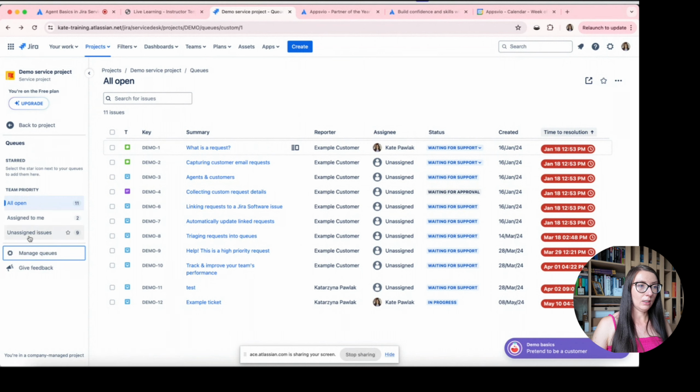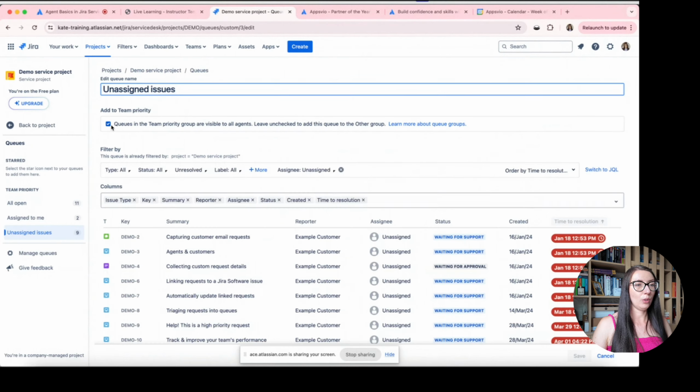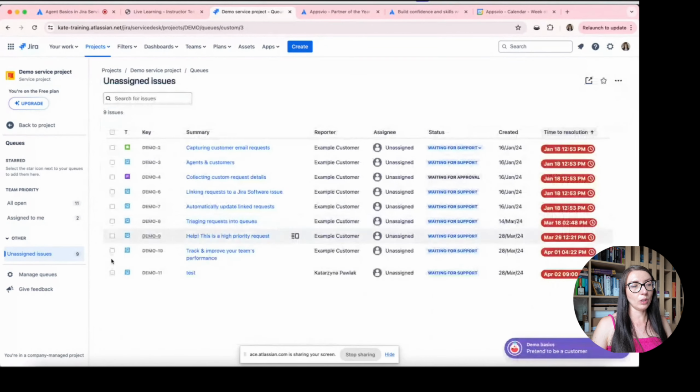So I will go to this edit queue. I decide that I don't want to have this queue in the team priority group. I will save it, and you can see that now I have got a third section called other. You can of course modify which group a queue belongs to. But let's explore this all open queue.